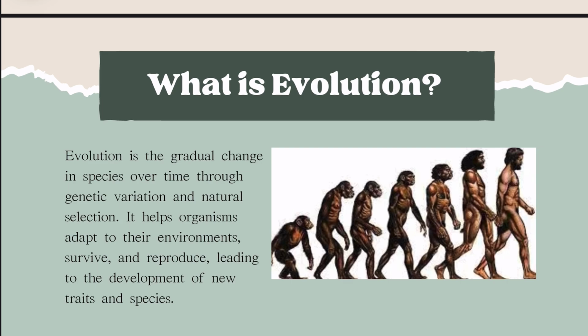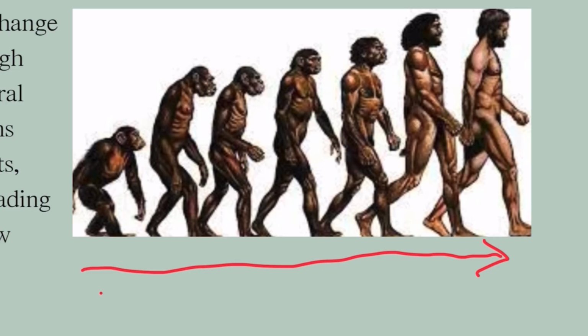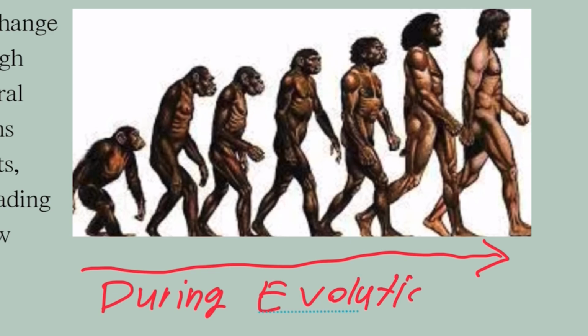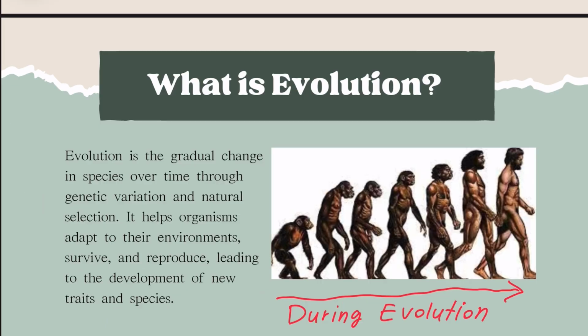These changes occur over generations, driven by mutation, gene flow, genetic drift, and selective pressures like survival needs or environmental changes. Evolution is supported by evidence from fossil records, genetics, and observable adaptation in nature, such as antibiotic resistance in bacteria or the development of long necks in giraffes.